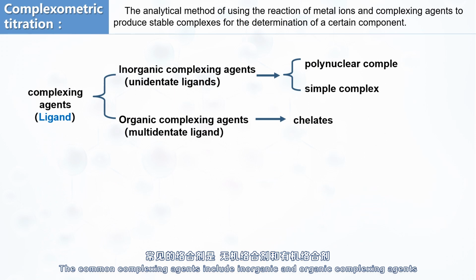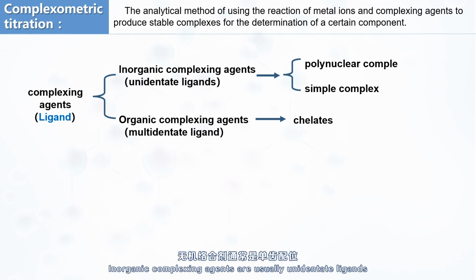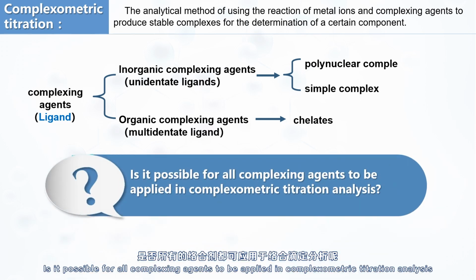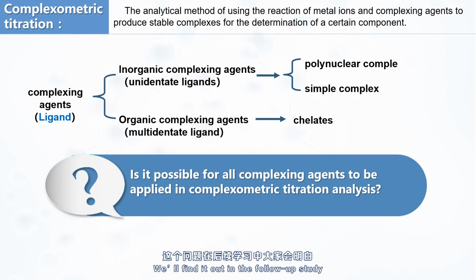The common complexing agents include inorganic and organic complexing agents. Inorganic complexing agents are usually unidentate ligands, generating simple or polynuclear complexes. Organic complexing agents are usually multidentate ligands and form complexes called chelates. Is it possible for all complexing agents to be applied in complex matrix titration analysis? We will find it out in the follow-up study.